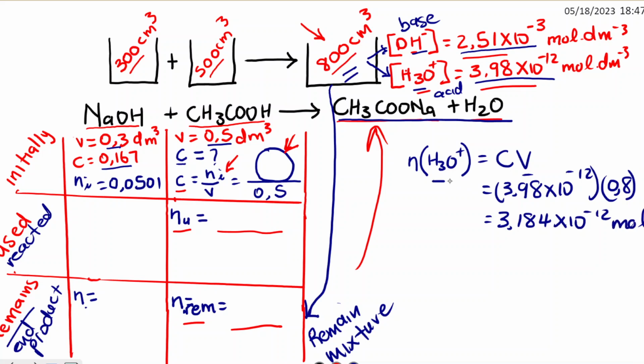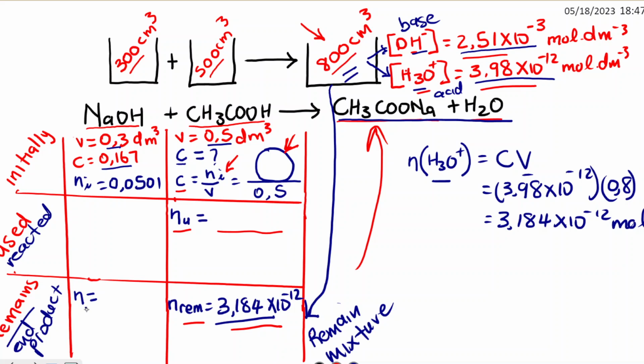So this is the number of moles of the acid in the mixture. This is what we have here, the number of moles in the mixture is 3.184 times 10 to the power negative 12. So this is the number of moles remaining.